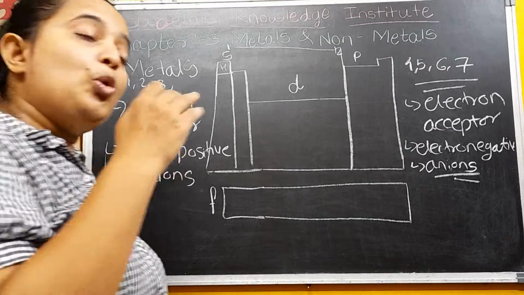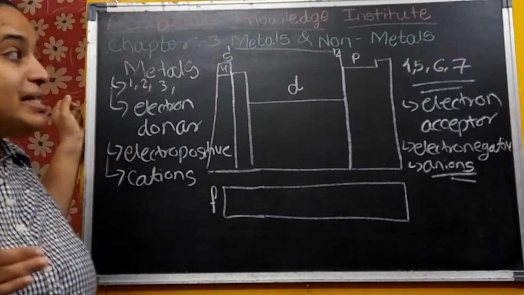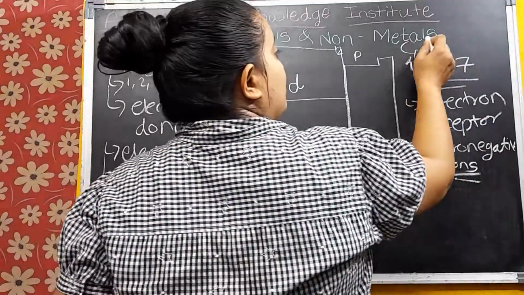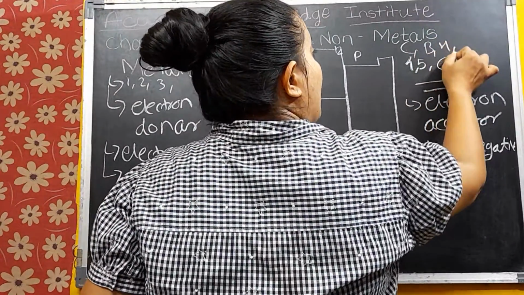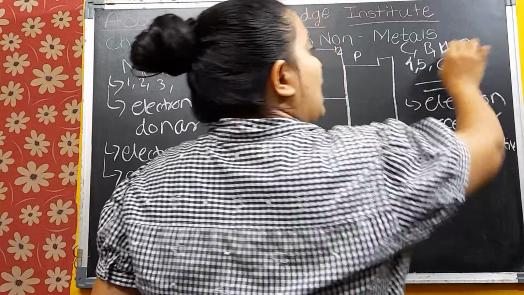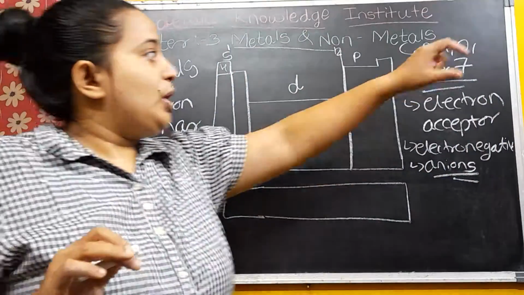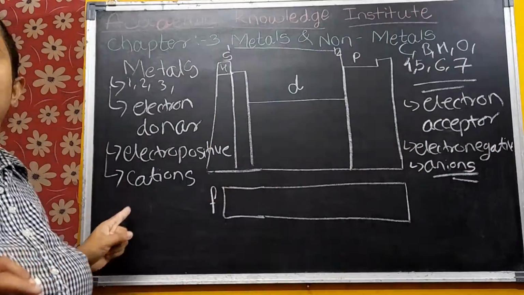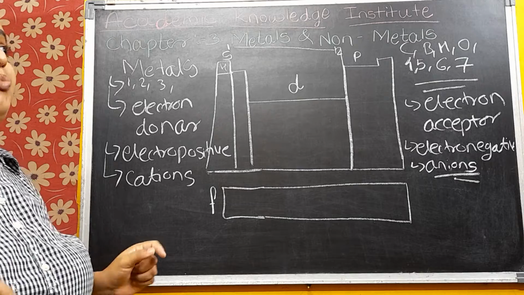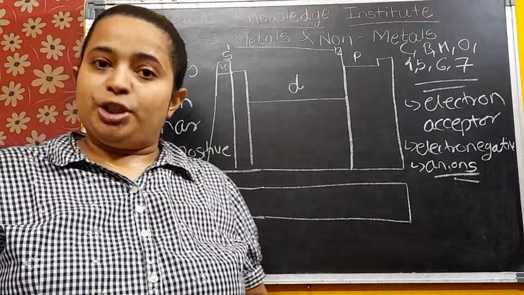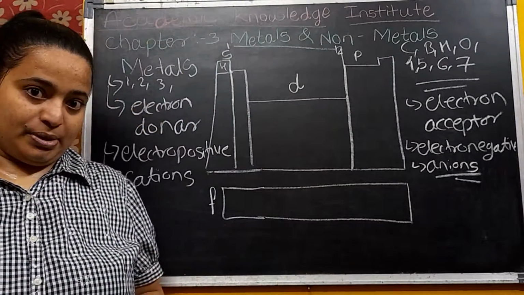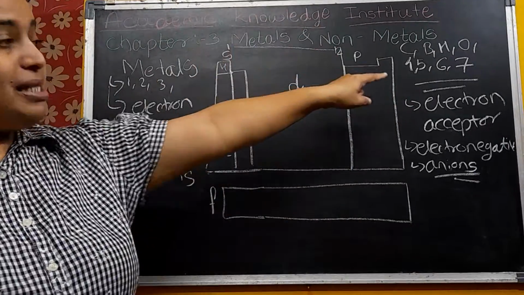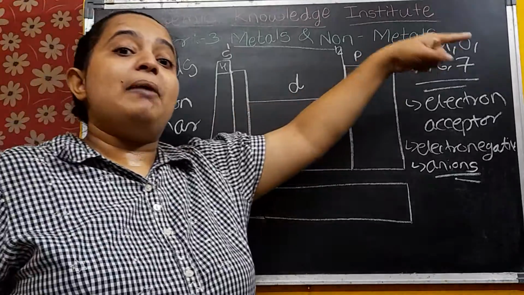And the metals, only metals are forming the alloy. Non-metals are not forming the alloy. The examples of non-metals are like carbon, then boron, hydrogen, oxygen, and so many things. Okay, so here they are not forming the alloy. Here they are forming the alloy. Alloy means what? Basically it's a mixture. It is a homogeneous mixture of two metals or more than two metals also. Here non-metals cannot form the alloy, but they can take a part into that.